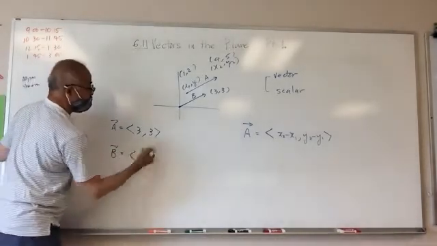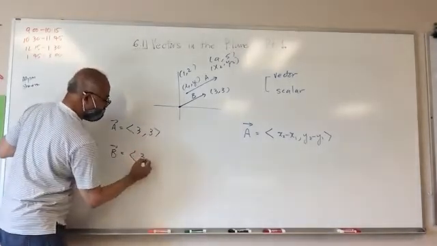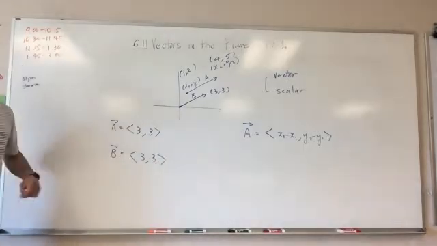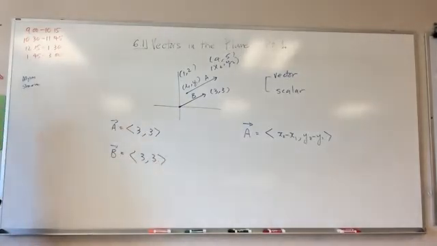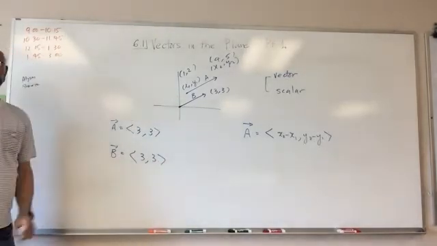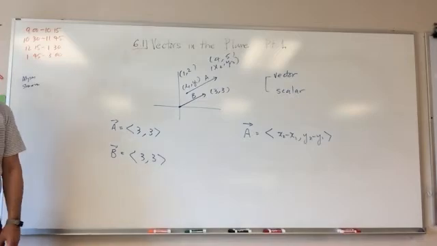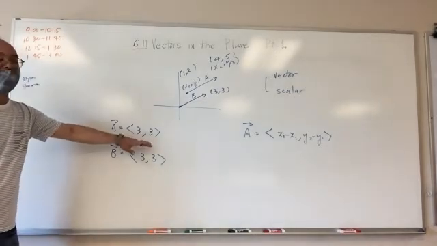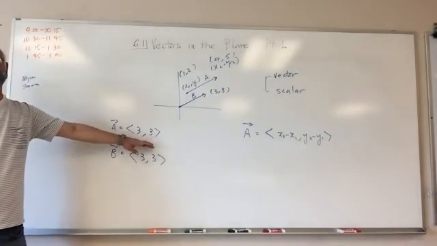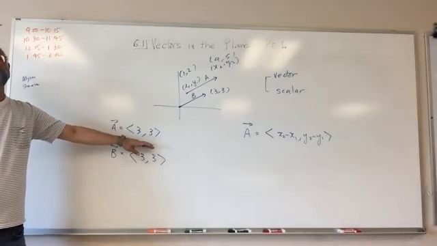Because this is 0, 0, right? Can you see that? So in other words, A and B are the same vector. They have the same magnitude, same direction. What would be the magnitude of this? If I asked you what was the magnitude of this, what would your guess be?